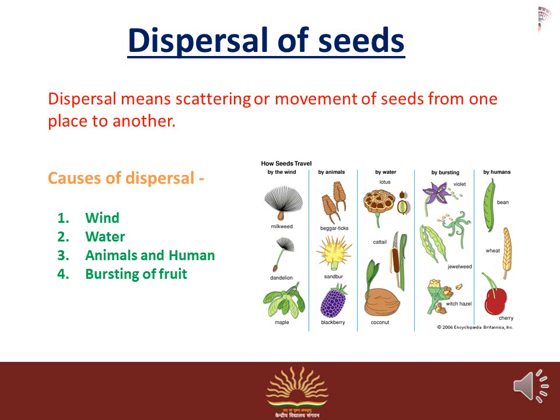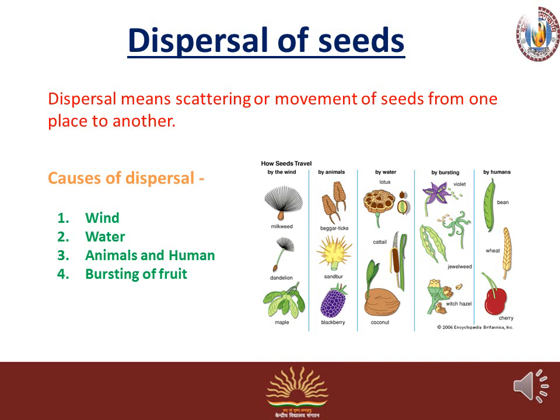You can see in this picture how seed travel by the wind. Examples of the seed which are scattered by the wind are milkweed, dandelion and maple. By the animals, some seeds have hooks and they stick on the hair of the animals and move from one place to another. The examples of that are beggar ticks, sandbur and blackberry.